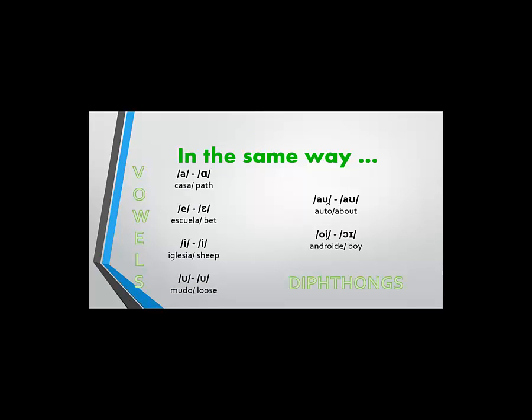Some English and Spanish vowels are pronounced in the same way. For example, A, casa. A, path. E, escuela. E, vet. I, iglesia. I, chip. U, mudo. U, luz. We can find some similarities between the diphthongs of both languages. For example, au, auto, au, about, oy, androide, oy, boy.